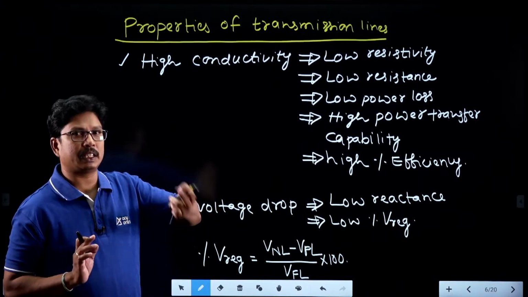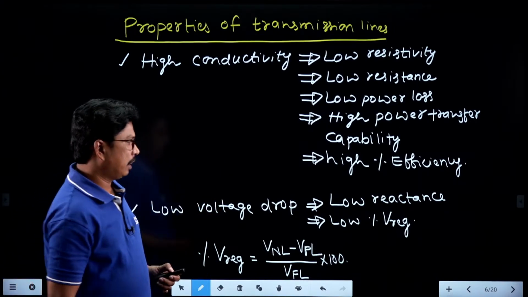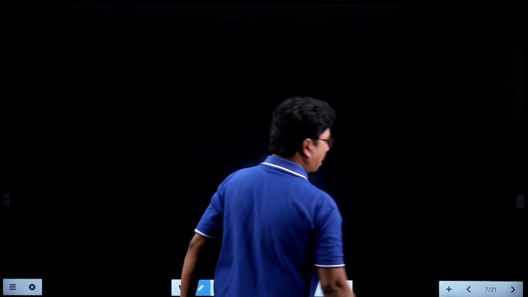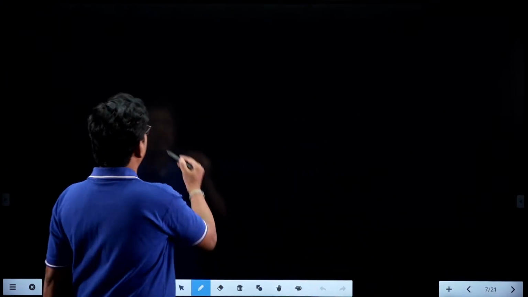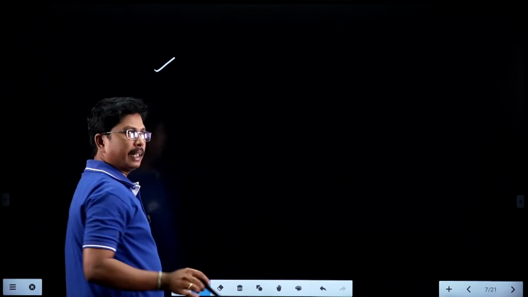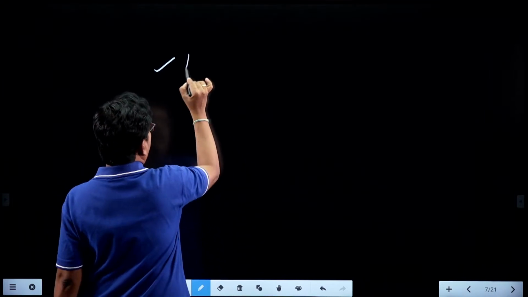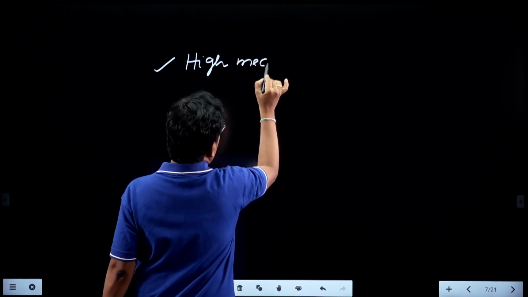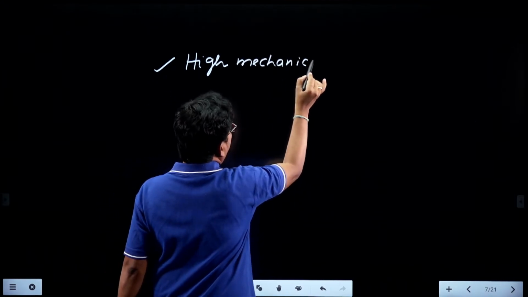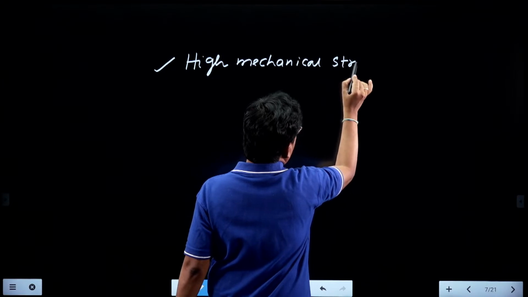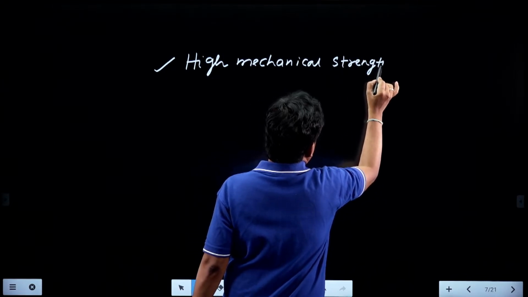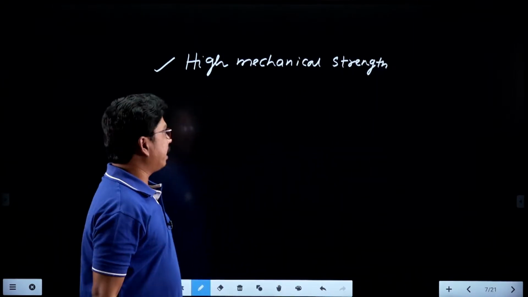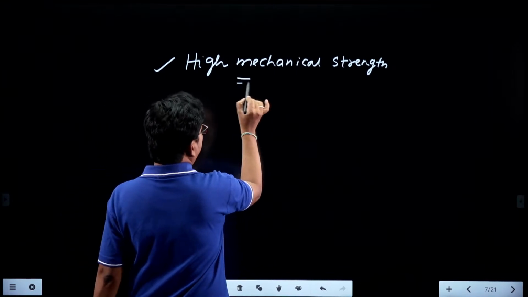Along with this, what other properties can we prefer? The next property, commonly we can say, is that it should have high mechanical strength. Along with high mechanical strength, it should have high tensile strength.